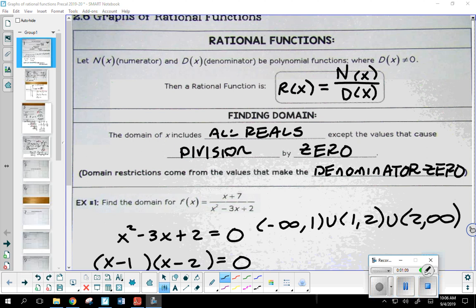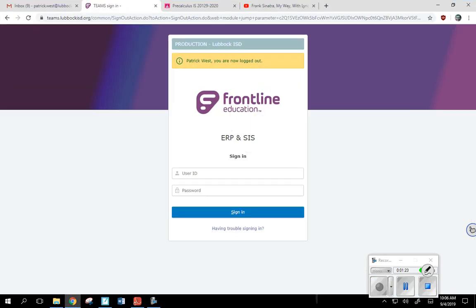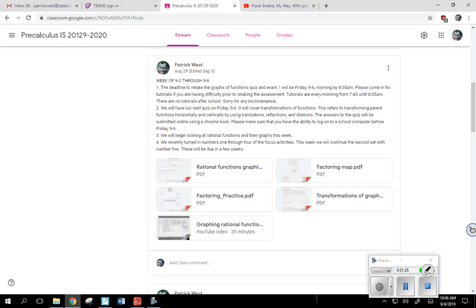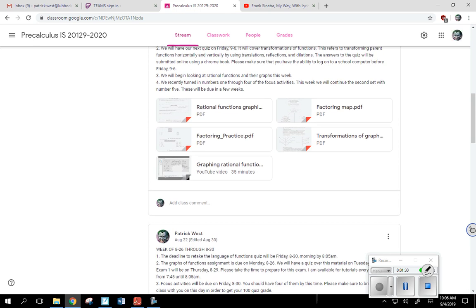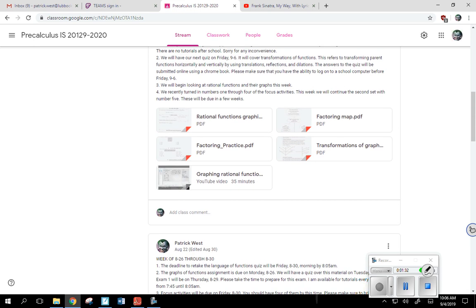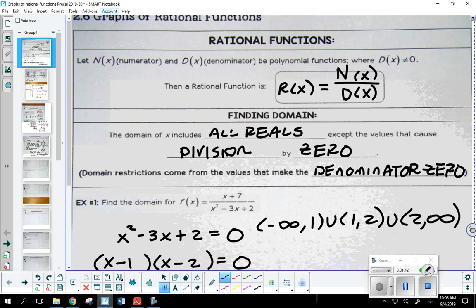Okay, so the good news is it's going to be multiple choice because I'm not going to trust open-ended on that. So hopefully that'll kind of change things, make it a little easier. But that's going to be over transformations of functions. And if you have the opportunity, if you're not exactly remembering transformations of functions, if you look at this current week, okay, there we go. Transformations of graphs of functions. I did upload a document right there kind of reviewing you over that. All right, and it still has the material for factoring if you want to take a look at that as well. Okay, but that's coming up on Friday.